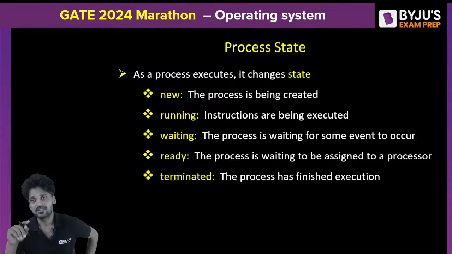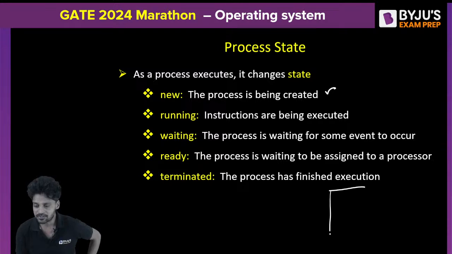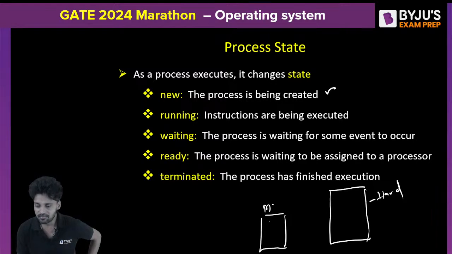Right from the moment the process is created till it gets terminated, the process will go through a lot of phases. What are those phases? First of all, the first state of the process is the new state. The process is just being created, meaning understand the transformation of a process from a program. Let us say this is your hard disk. After the hard disk, we have something called main memory. Then the programs which are in the main memory will be selected by the CPU for execution.